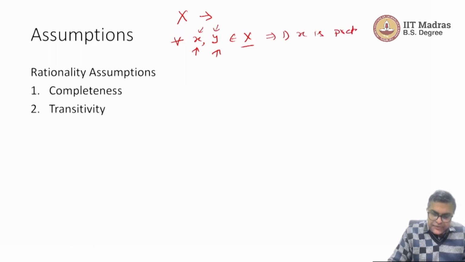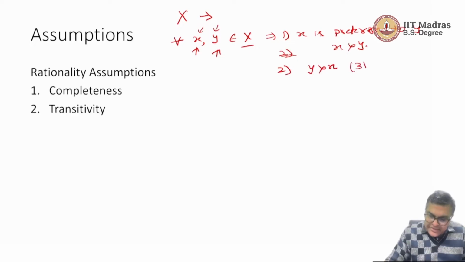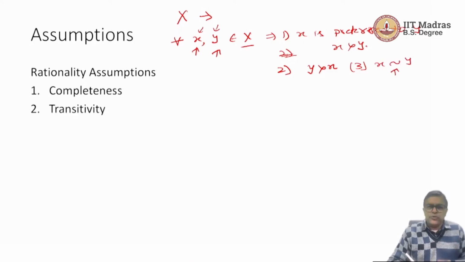that x is preferred to y, and this has a symbol, x is preferred to y, a shortcut way of writing. Second, that y is preferred to x, and the third is that you are indifferent between x and y, and indifference has this symbol. So whenever we take any two bundles from the conjunction set, we are able to say either x is preferred to y, or y is preferred to x, or you have evaluated both of them and you figured out that you are indifferent between x and y.